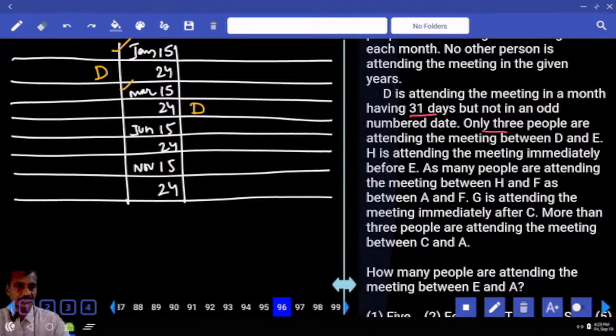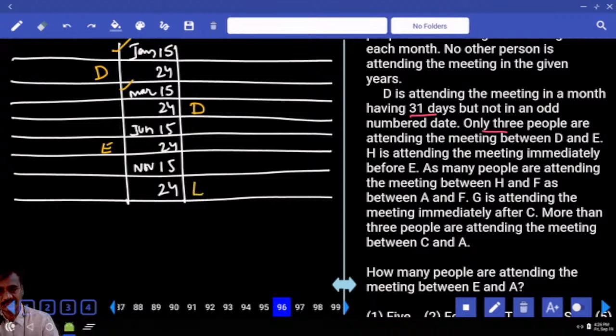Then only 3 people between D and E. Now in the first case E is here. Only 3. Now in the second case E must be at the last. D and E, 3 people. And H is attending the meeting immediately before E. As many between H and F, A and F. That means F is exactly between H and E.